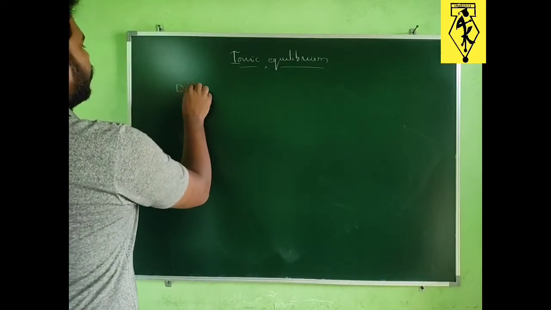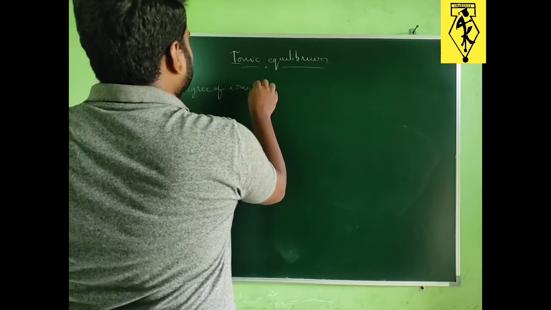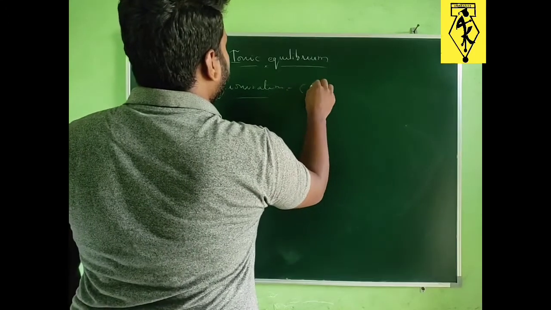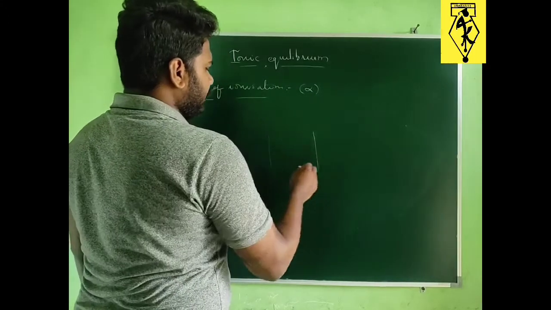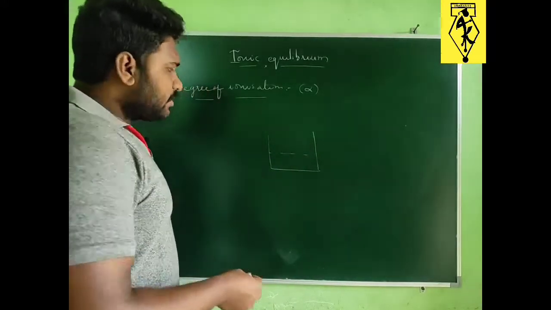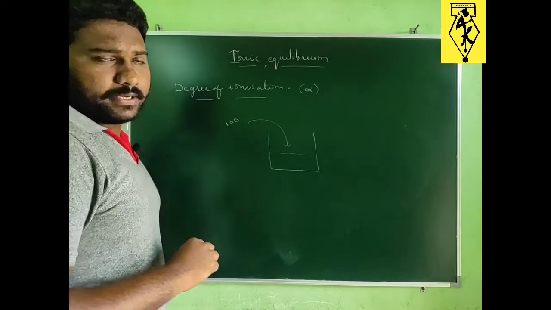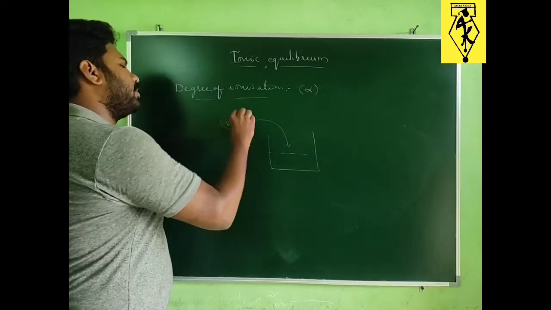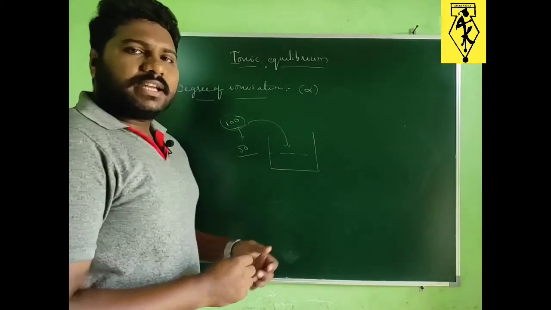So degree of ionization can be denoted with alpha. Suppose we have one solvent. In this solvent we have added 100 molecules of electrolyte. Out of these 100 molecules, let us take 50 molecules are dissociated into ions.